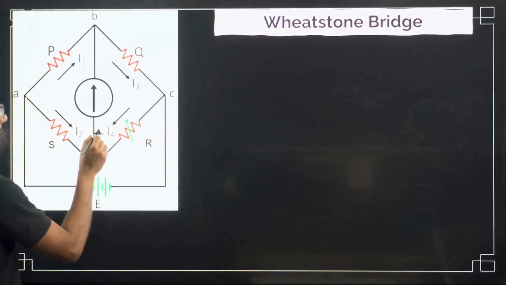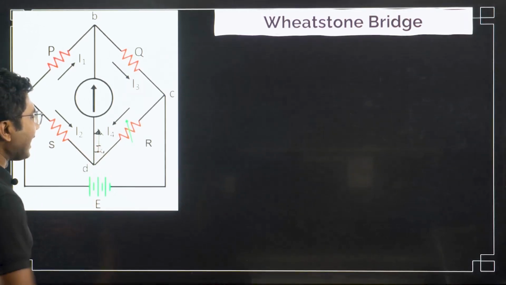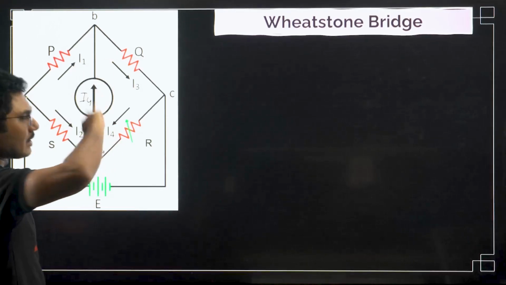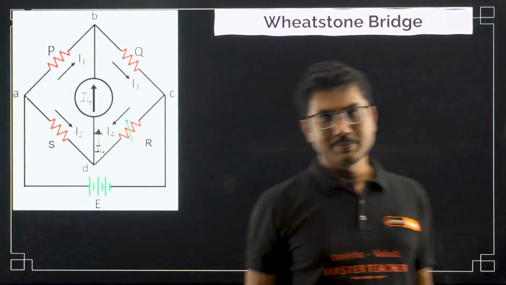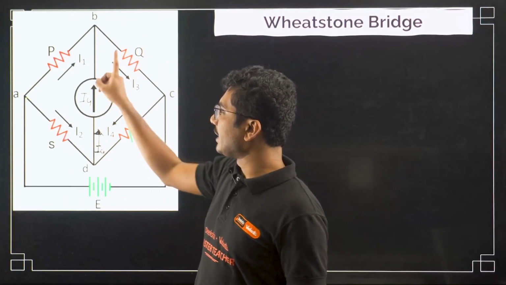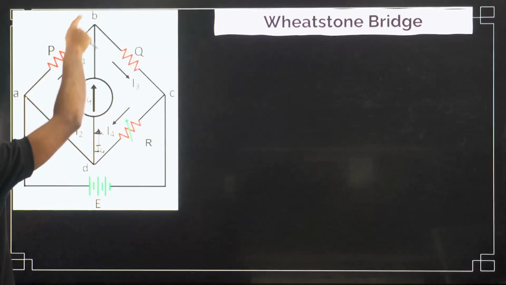So for example, I assume the correct current direction in this case is IG in this particular direction. But if I solve this circuit and get negative IG, then that means the current is not flowing in this direction, current is flowing in the downward direction. As you can see, current can flow in any direction.